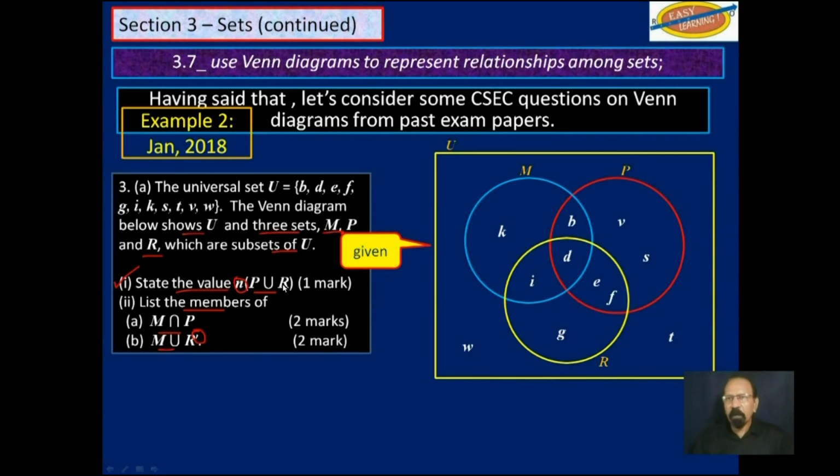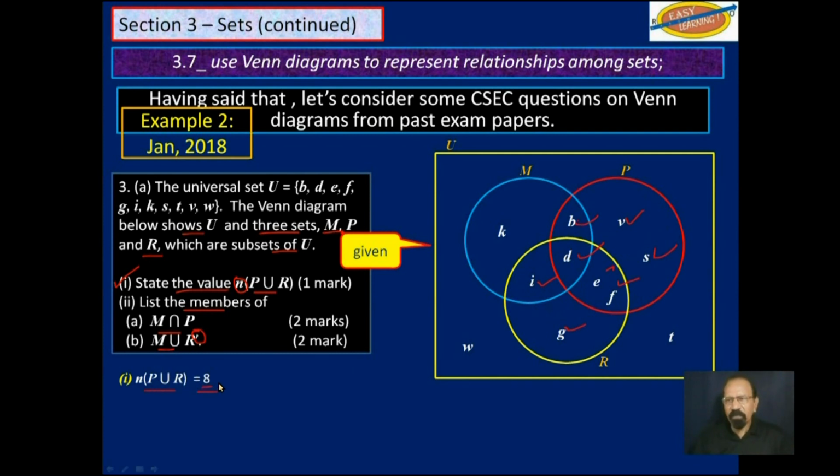P union R, how many members do we have there? That is everything in P and R, even if it is also in M. That's not our concern right now. P and R. So we have 1, 2, 3, 4, 5, 6 in P, and then you have these additional 2 in R. So that should add up to 8. So P union R, the cardinality is 8.